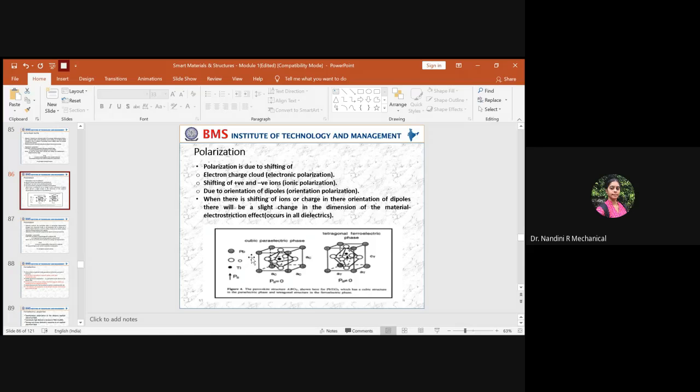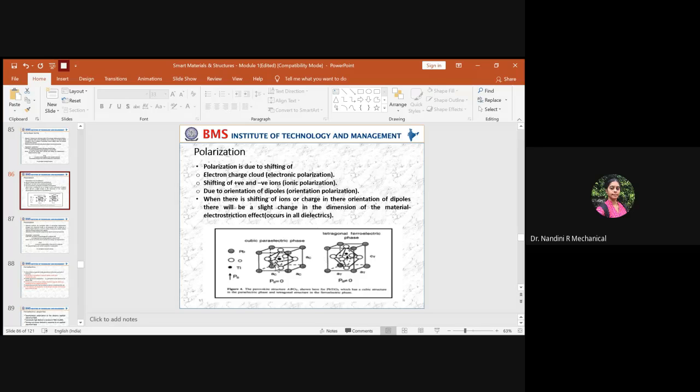All ferroelectric materials have the ABO3 structure, which is called the perovskite structure, in which A stands for alkaline elements, B stands for transition elements in the periodic table, and O stands for oxygen. In lead-based piezoelectric material, the alkaline element here is lead, the transition element is titanium, along with the oxygen element O. We showed how a cubic structure changes into a tetragonal structure.